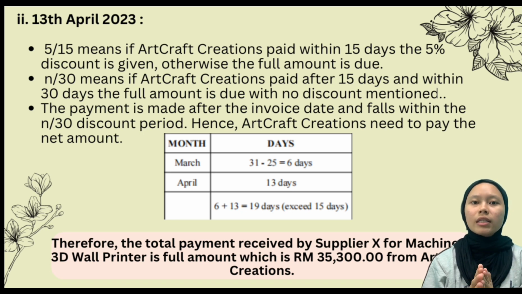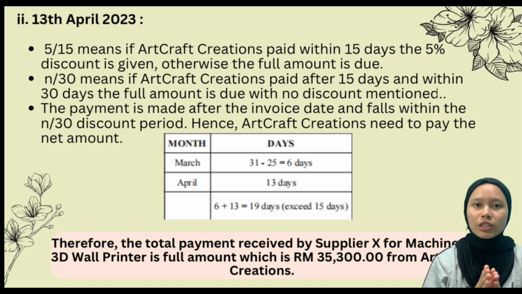So after we calculate from the date we received the invoice, which is 25 March 2023, to the date we paid for the machine on 13 April 2023, the time period is 19 days. Since the invoice was paid 19 days after the invoice date, not within the discount period, Artcraft Creations is entitled to a 0% cash discount. And also, the total payment received by supplier X for the machinery 3D wall printer is the full amount, which is 35,300 from Artcraft Creations.